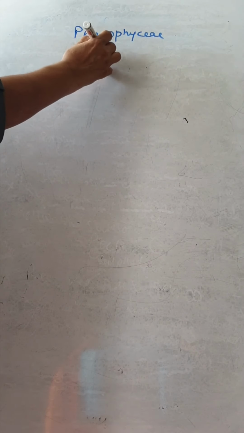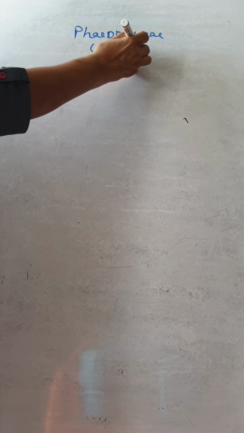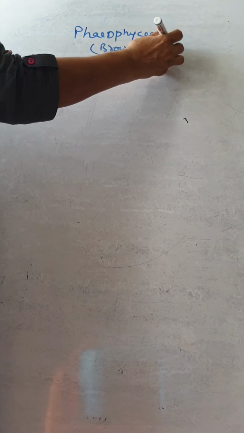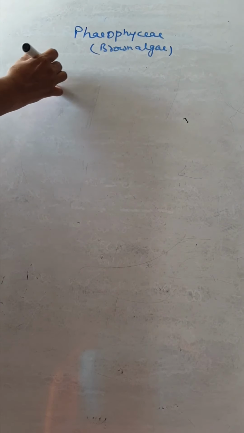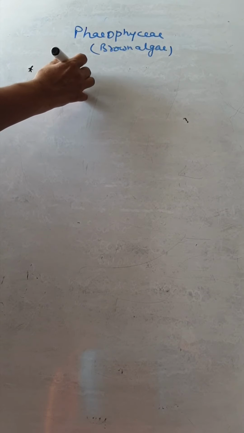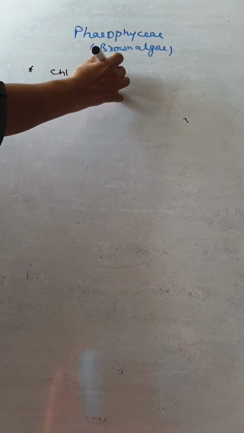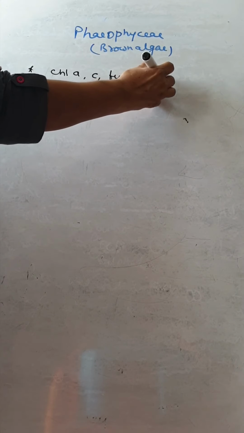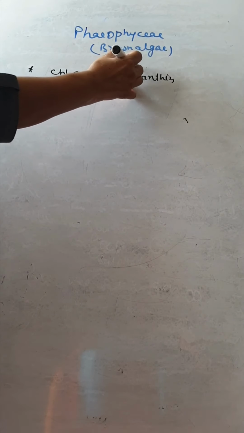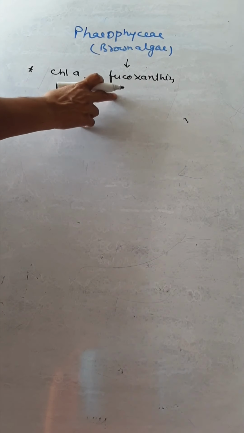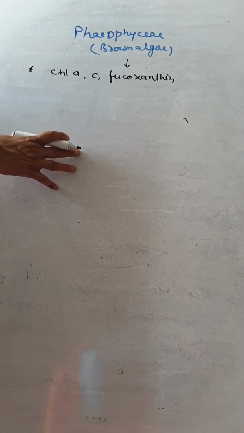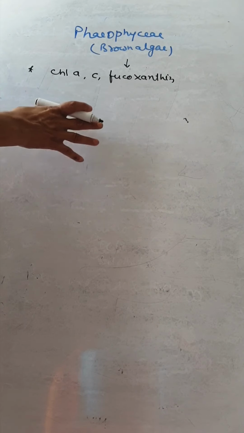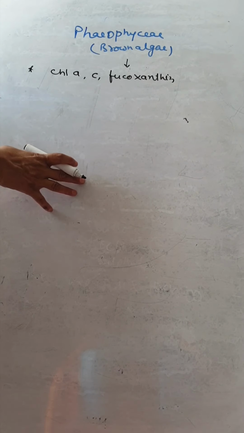Phaeophyceae, that is brown algae. The brown algae is brown due to the pigments chlorophyll A, C and fucoxanthin. The brown color is due to the fucoxanthin. The flagella is there, the zoospores are there, biflagellate zoospore.